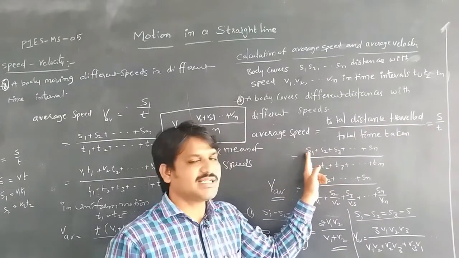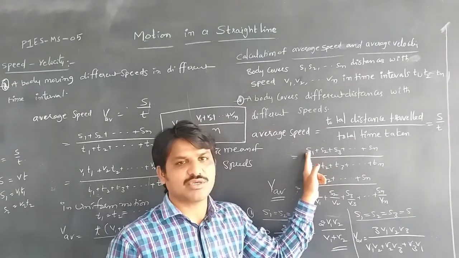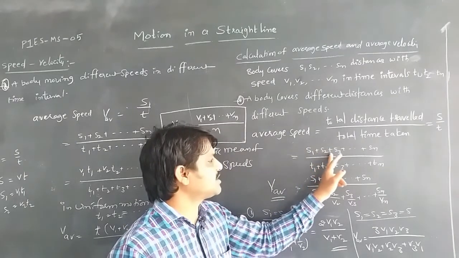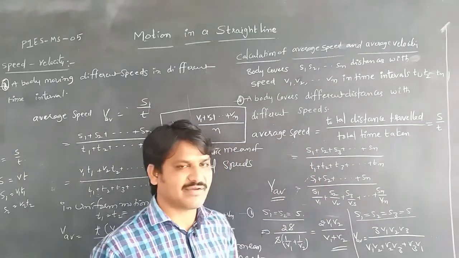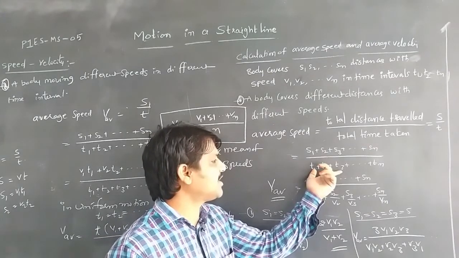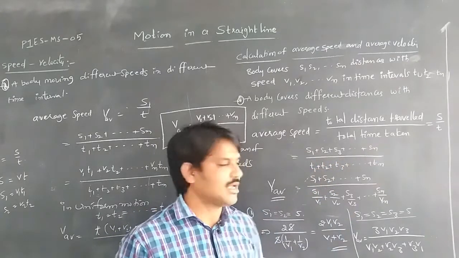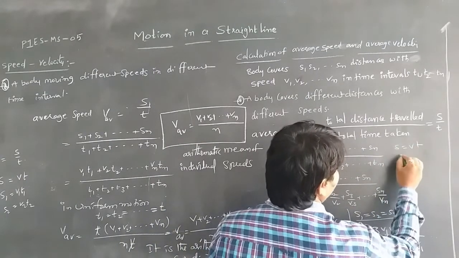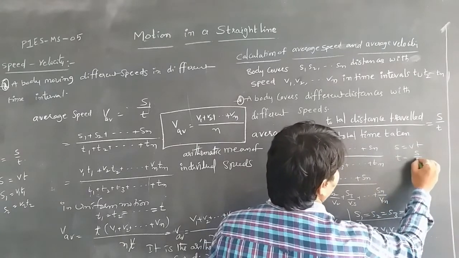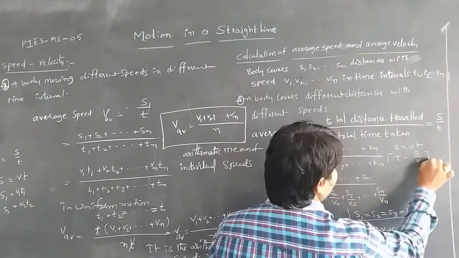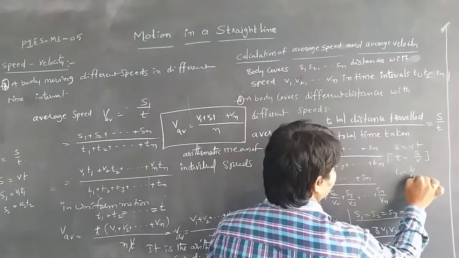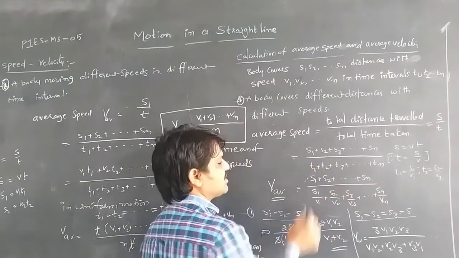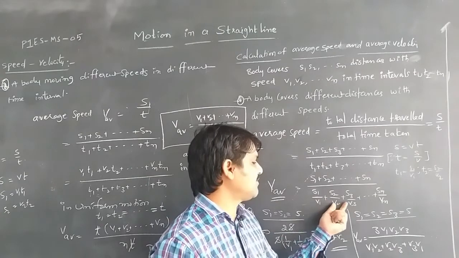Here the distances are S1, S2, S3, so we sum them: S is equal to S1 plus S2 plus S3 up to Sn, the total distance travelled by the body. The time taken by the body is T1 plus T2 plus T3 up to Tn. From the relation S is equal to Vt, we know that T is equal to S by V. So T1 is equal to S1 by V1 and T2 is equal to S2 by V2. Like that, instead of T1 we write S1 by V1 plus S2 by V2 up to Sn by Vn.